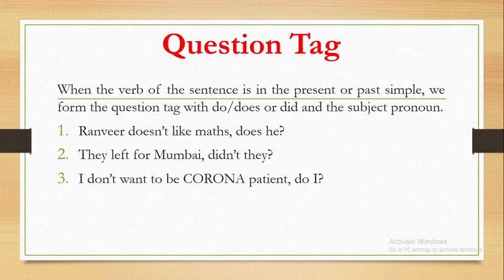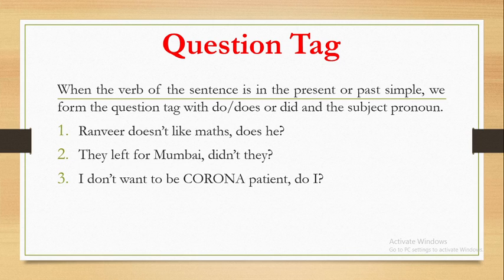Since the sentence is in negative tone because doesn't represents negativity, the rule says that if the sentence is negative, question tag must be positive, and the correct question tag will be does he. So Ranveer doesn't like maths, does he, is a correct question tag.